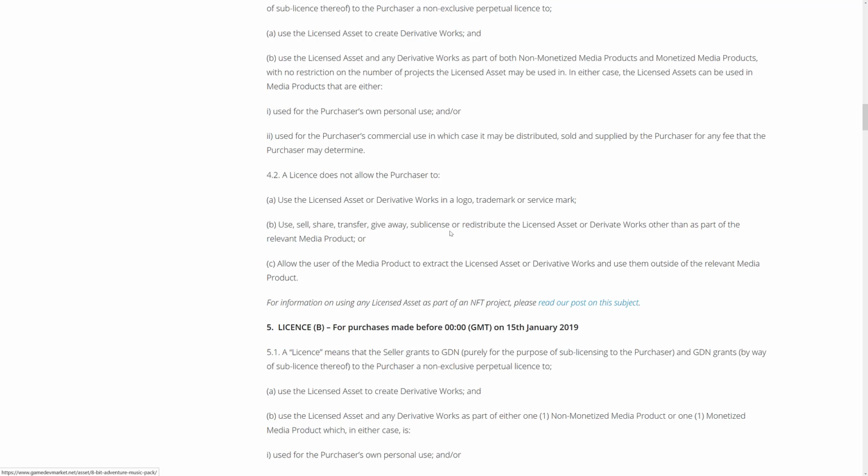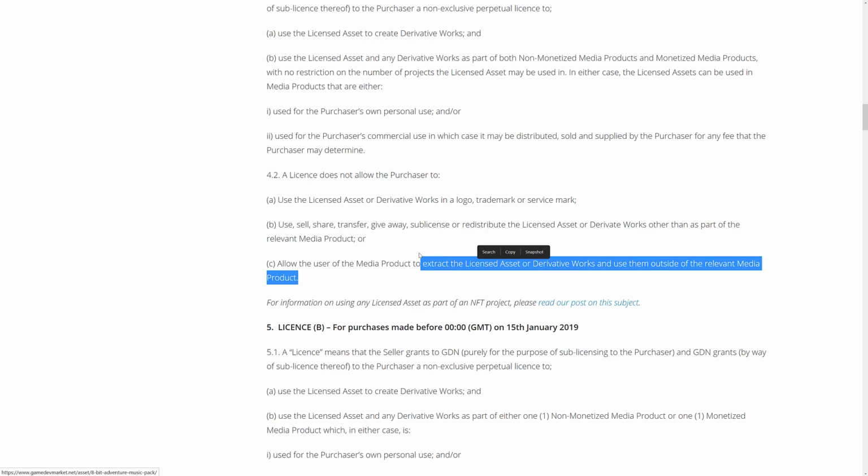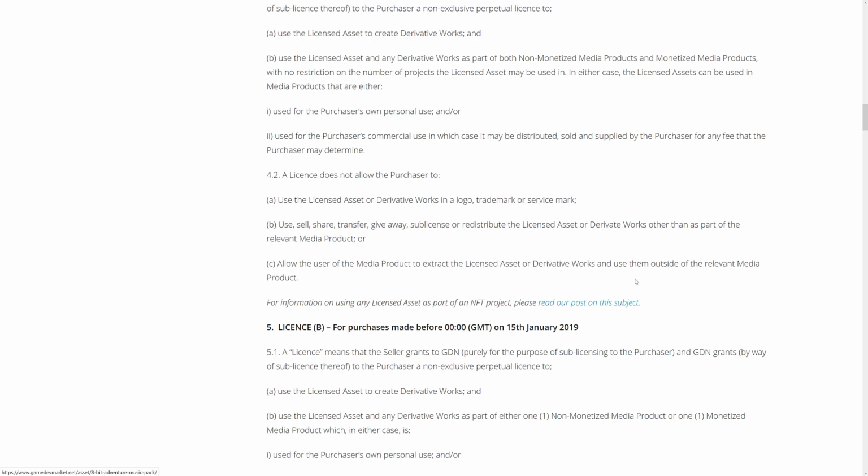Also, you cannot allow the user of the media product to extract the licensed asset or derived work and use them outside of the relevant media product. Now, this is kind of interesting to me. I don't know if this means that you have to specifically encode your data, so you can't just have them in the file system as they are, and probably need to compile them into a single blob format. Most game engines are going to do that for you, but that kind of seems to be what this one indicates. So you kind of got to make them a little bit more than just assets that can easily be taken. But I'm not 100% certain if that's how that particular one would apply. I'd love to hear your opinion on that one down below.